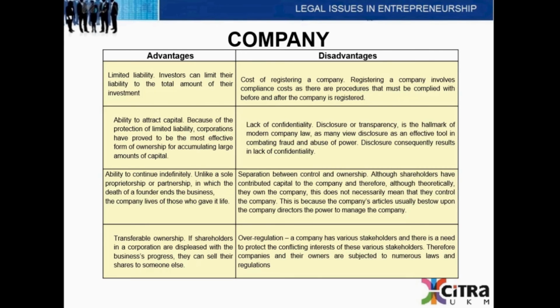When it comes to the issue of separation between control and ownership, shareholders may have contributed capital to the company and therefore they theoretically own the company, but this does not necessarily mean that they control the company as such. This is due to the fact that the company's articles usually bestow upon the company directors the power to manage the company. The last disadvantage would be over-regulation, in the sense that the companies and the owners or the various stakeholders are subjected to numerous laws and regulations.